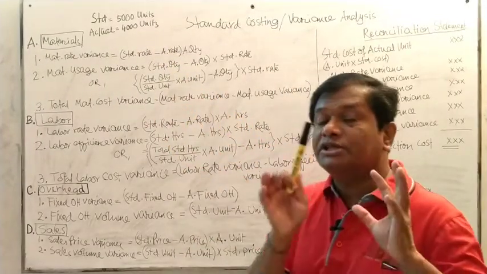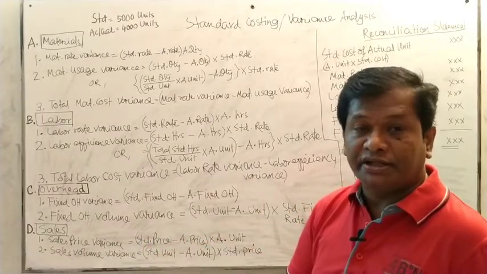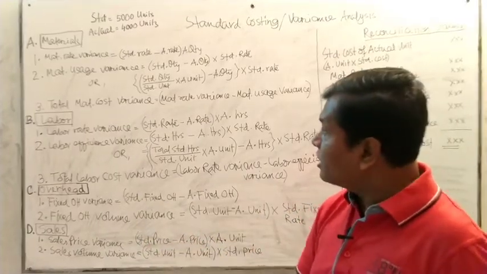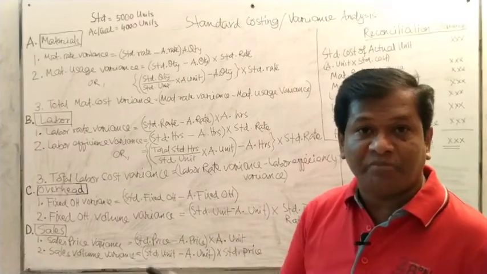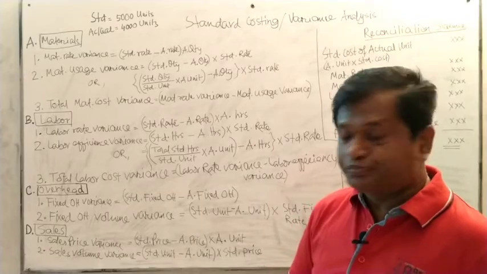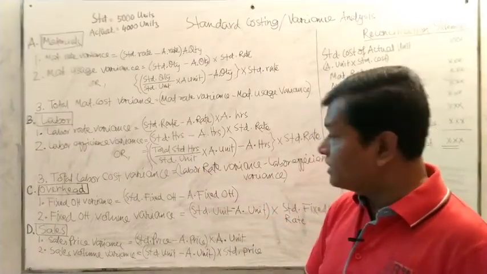Remember this. This is the very complicated thing. Most students do not do this correctly, and their material usage variance and the labor efficiency variance are not matching or agreeing. So this second formula you have to use throughout.